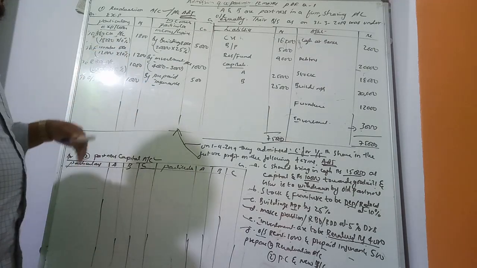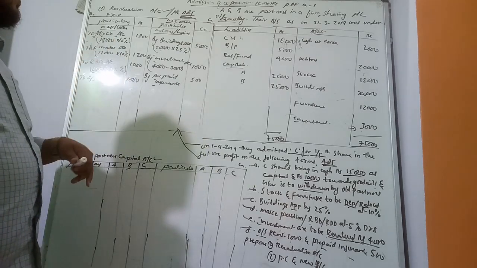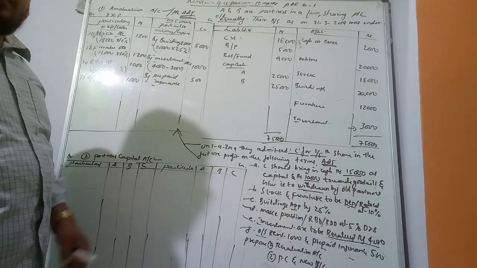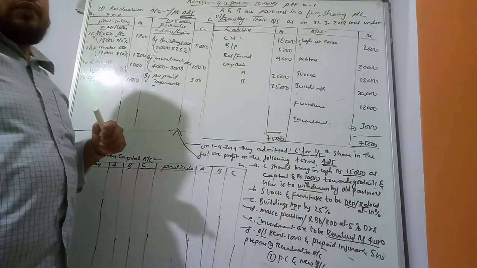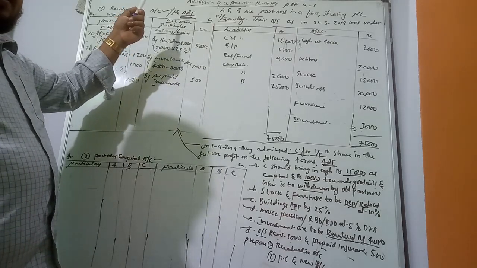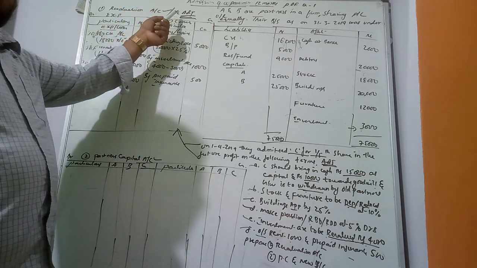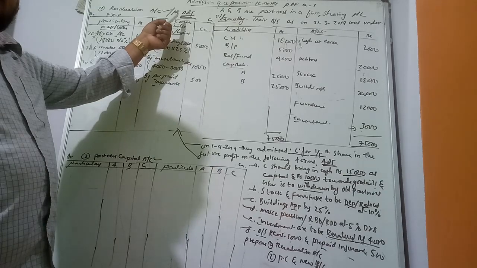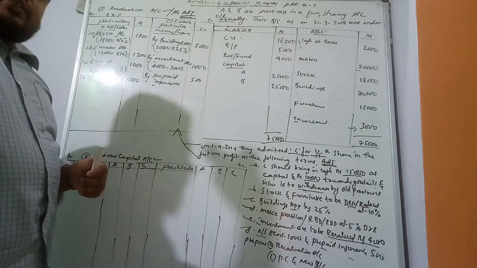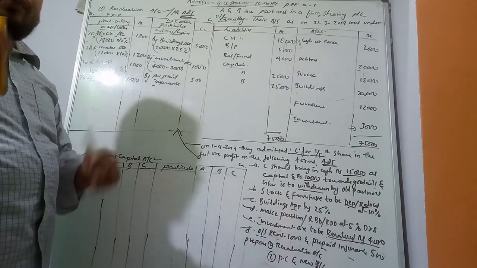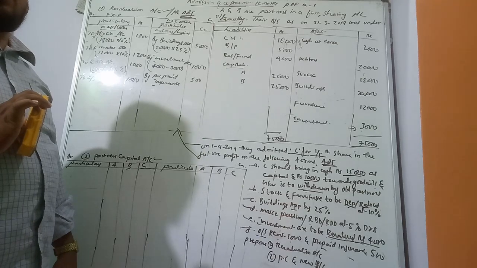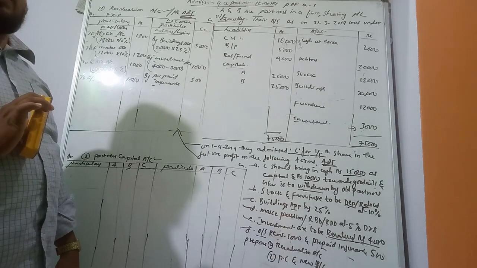So after recording all adjustments related to the partnership firm, see, the revaluation account is just like a profit and loss adjustment account. So the revaluation account shows the increase and decrease in the value of assets and liabilities.